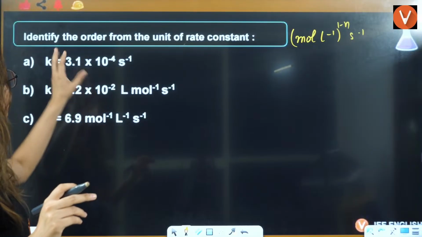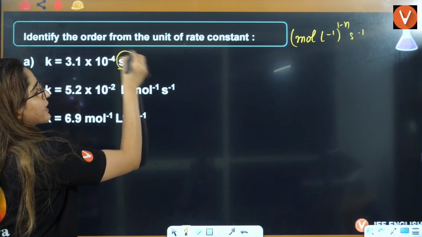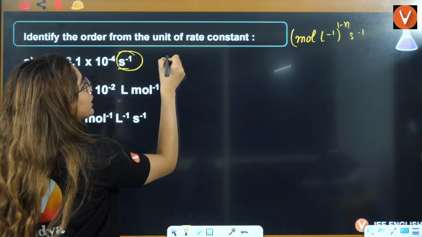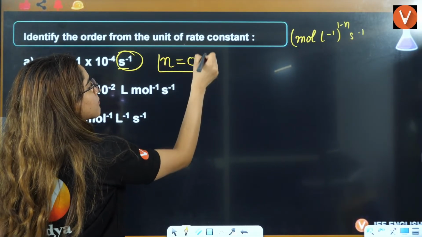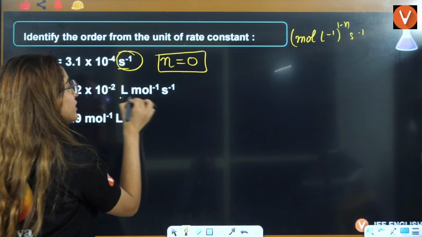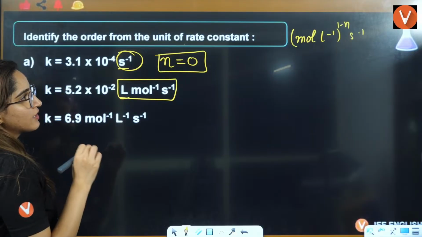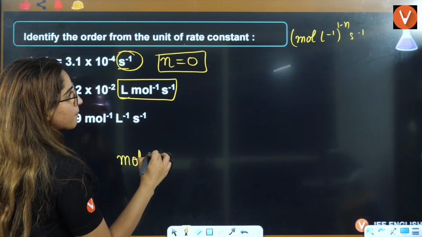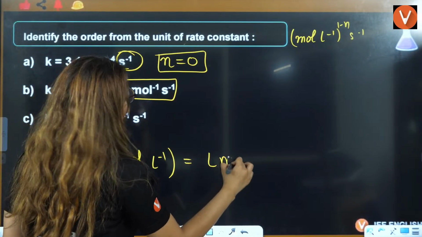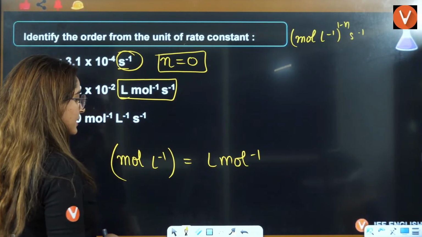If you want to have only per second here, the n value should be equal to 0. That means this should be a zero order reaction. If you want to have liter per mole per second, that means per liter has to be equal to liter per mole.